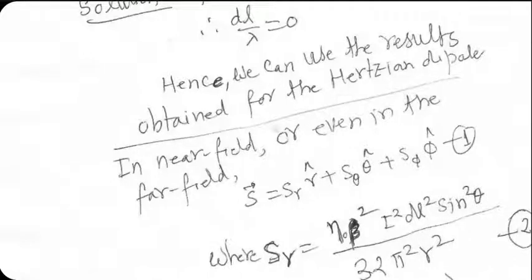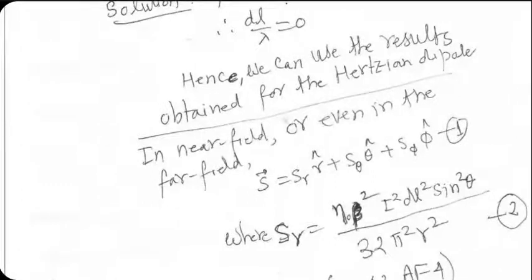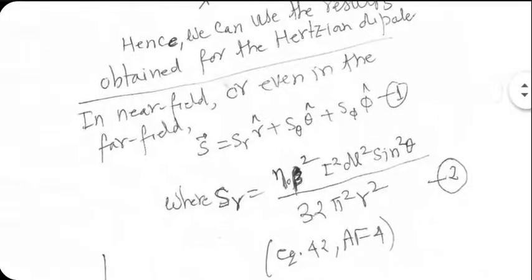For a Hertzian dipole, we have seen that whether you are dealing with near field or far field, the Poynting vector has only a radial component. We have proven it in the past. And here is the formula that I am reproducing from my previous notes. S_R equals eta naught beta square I square dl square sine square theta divided by 32 pi square r square. That is the value of the radial component of the Poynting vector, whether in near field or in far field.